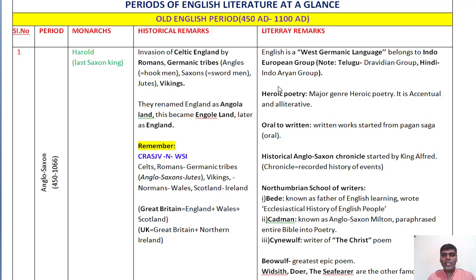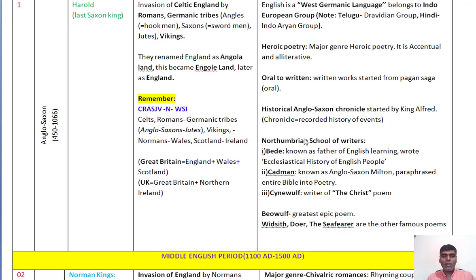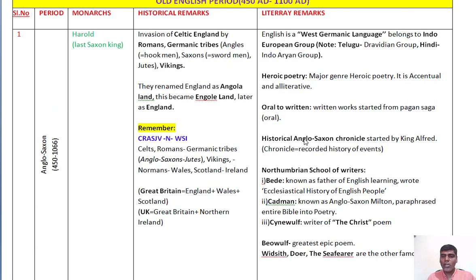And coming to the Anglo-Saxon Age, heroic poetry was the first form of the literature. There is poetry that is in oral tradition. So it was part of this Anglo-Saxon literature, and it's about heroics, or the adventures of the heroes of that particular tribe or particular age. And King Alfred is one of the greatest literature writers of that age. He is also one of the authors, and he started chronicles. Chronicle is nothing but a history of events, recorded history of events of the particular age. And this is the beginning of the prose also. We can call it the beginning of the prose also.